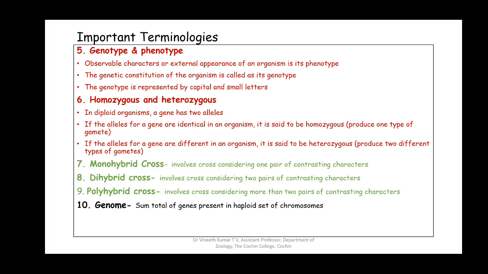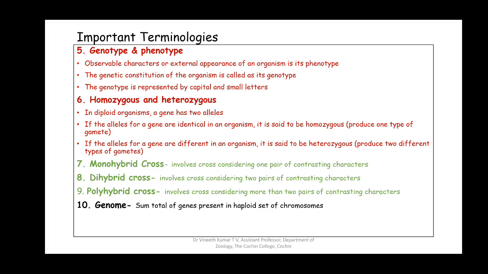If we are going to consider more than two contrasting pairs in a particular cross, that is called a polyhybrid cross. So last is the genome. The sum total of the genes present in a haploid set of chromosomes is called the genome.